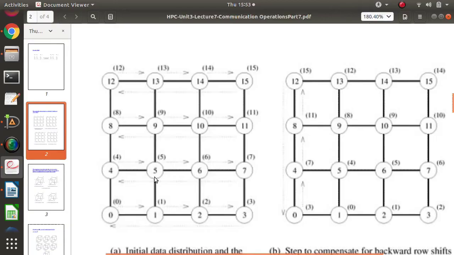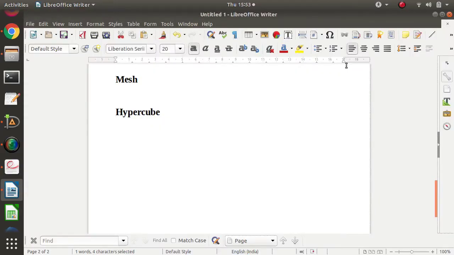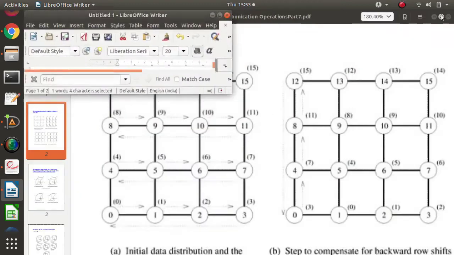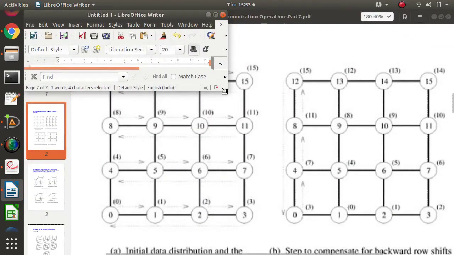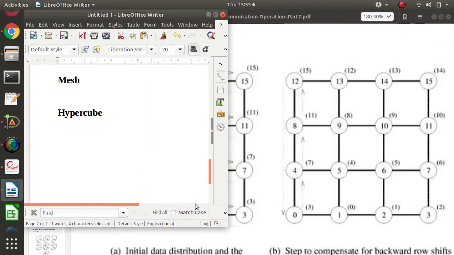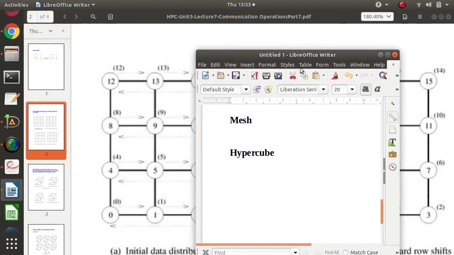So, how is circular shift done on a mesh? To perform circular shift on a mesh, it can be done in two steps. First, communication is done over the rows, which means row-wise communication, and second, communication is done over the columns.